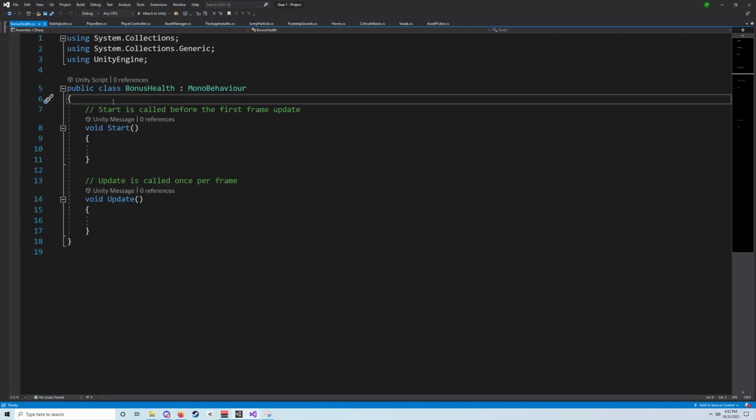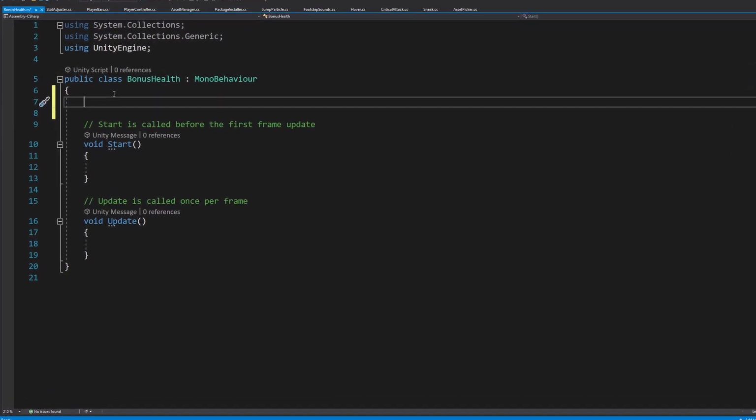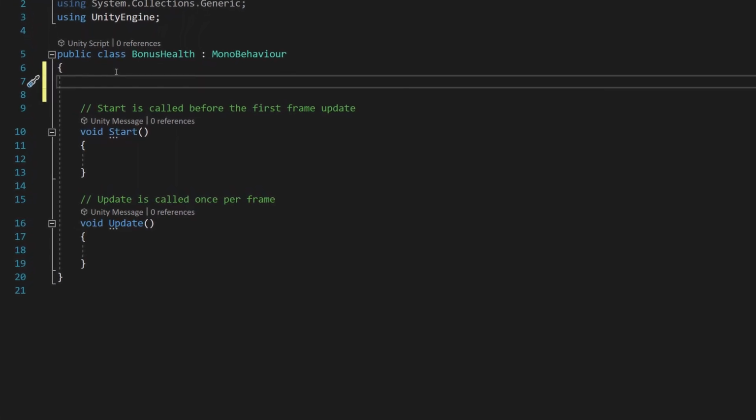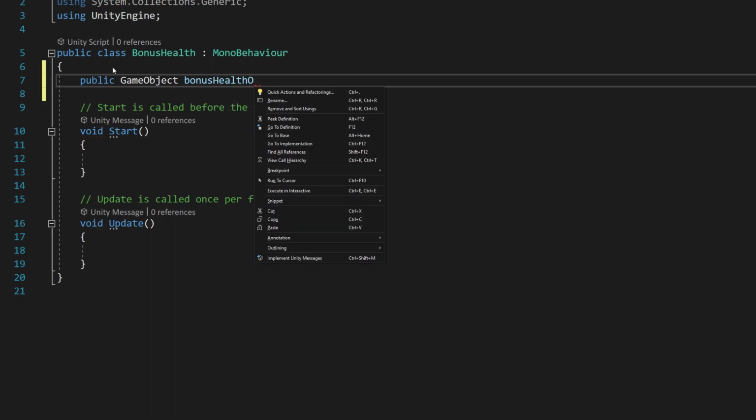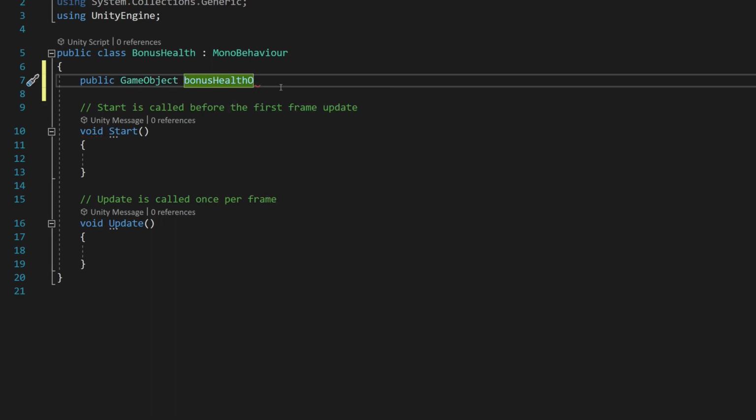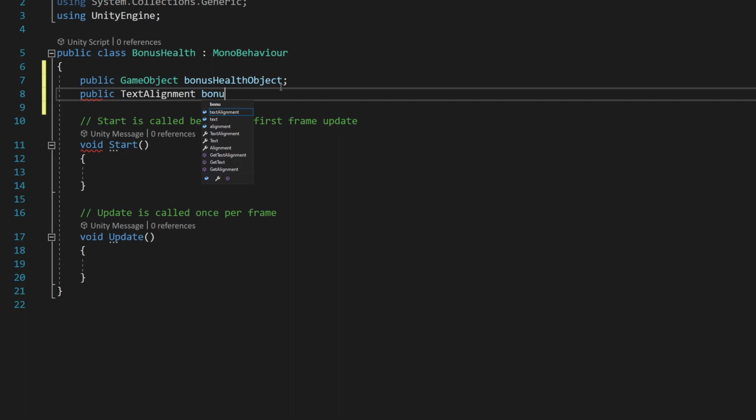And we're going to add some space at the top of our script here for the purpose of adding some variables. We're going to add 3 variables, one public game object, bonus health object, just like that. Then we're going to say public text bonus health text, not test, text, just like that.